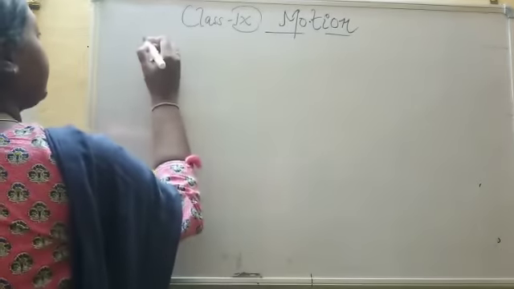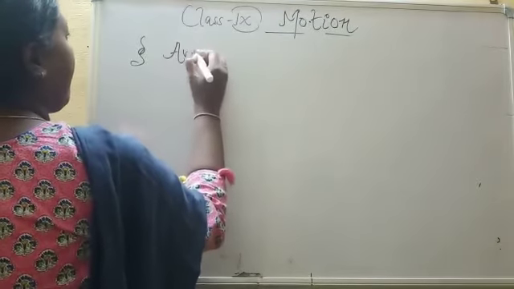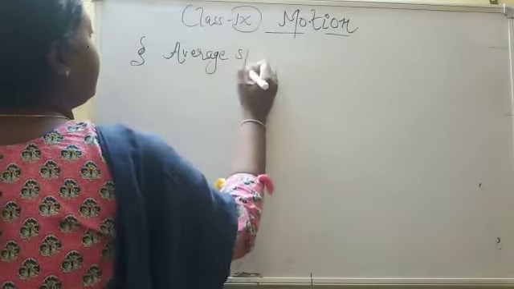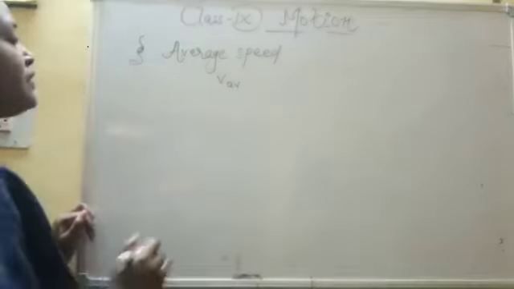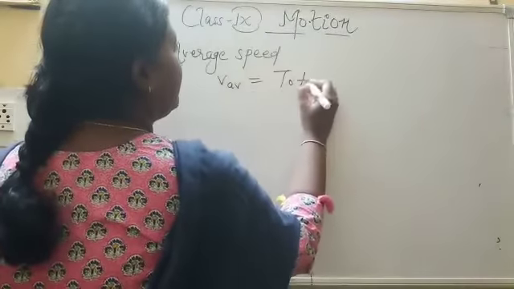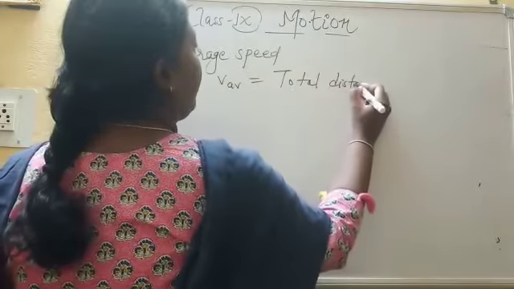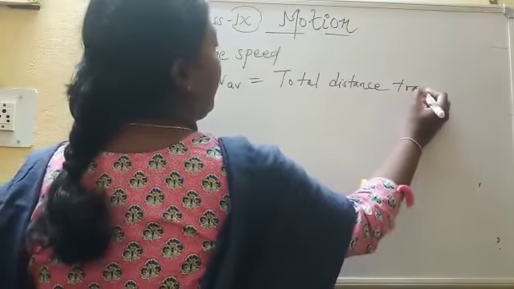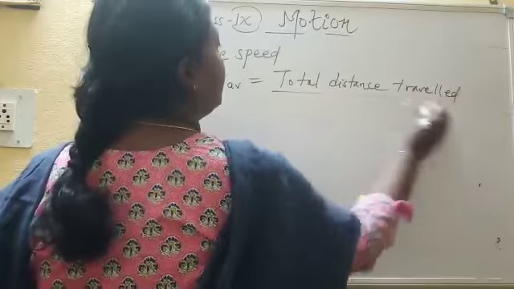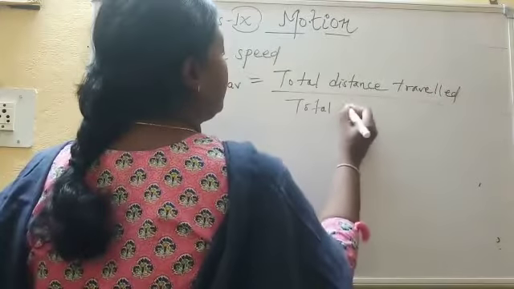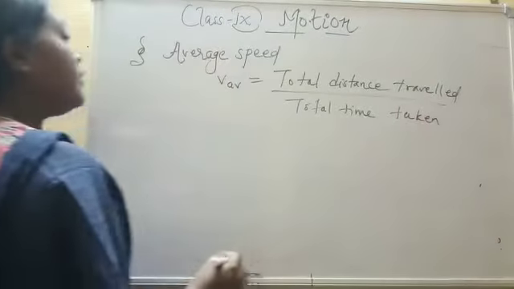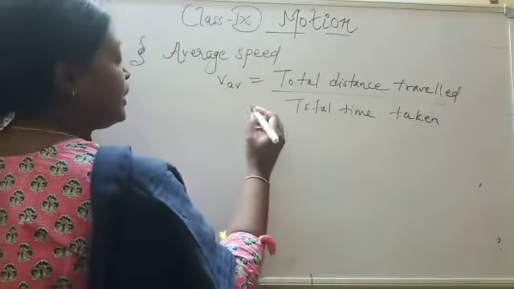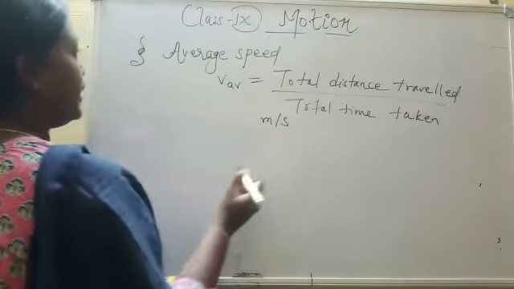Next is average speed. What is average speed? Average speed is equal to total distance traveled upon total time taken. This is the average speed. It has the same unit as speed, that is meter per second.